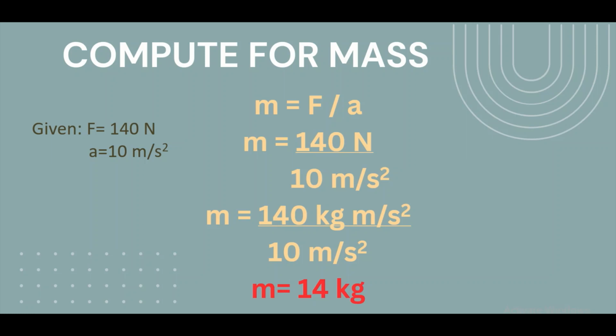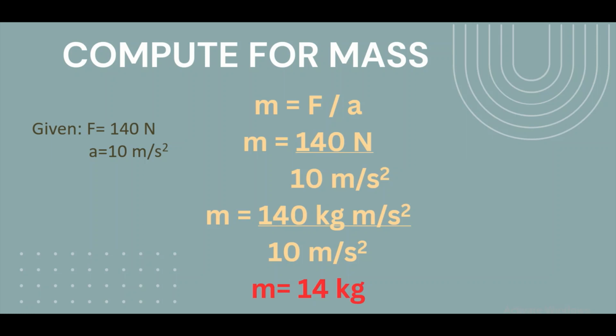Now, if we expand newton, this becomes mass equal to 140 kilogram meter per second squared divided by 10 meter per second squared. 140 divided by 10 is equal to 14. We cancel out the meter per second squared. What is left is kilogram. The final answer is mass equal to 14 kilograms.